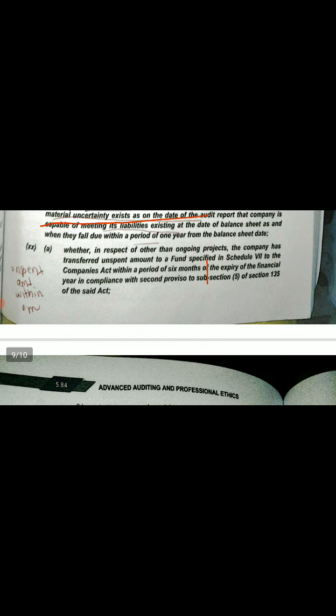So what they are saying, like suppose there are two projects. One is the project that is ongoing and the other project is not ongoing. Okay, so PQR Limited has two projects, one is going on and another one is not going on.